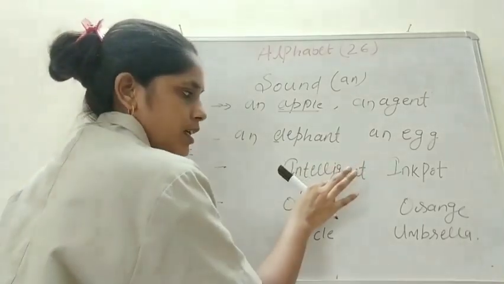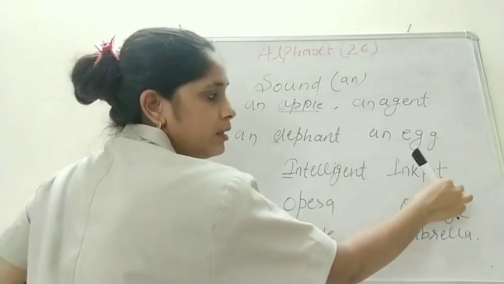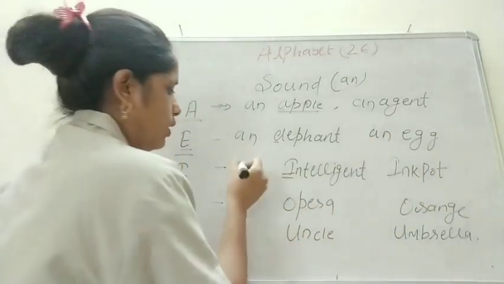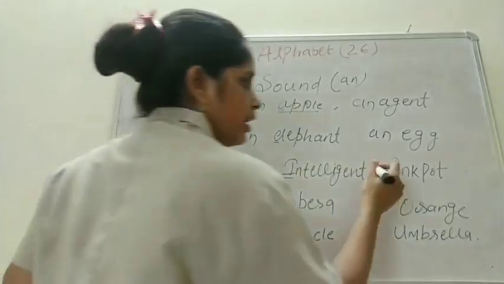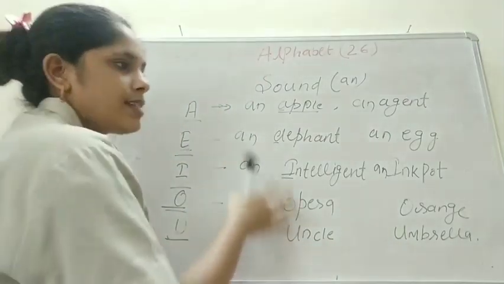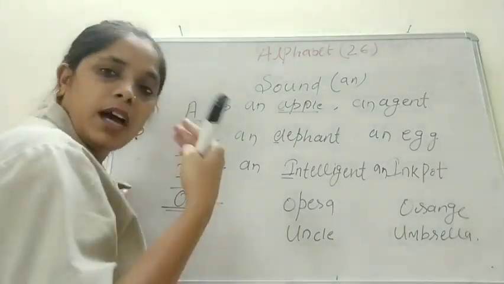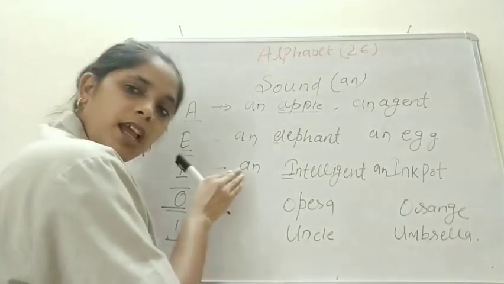As here I have written intelligent and ink pot. So here an intelligent and here an ink pot. As the sound is vowel, alphabets are also vowel, so we will write an.